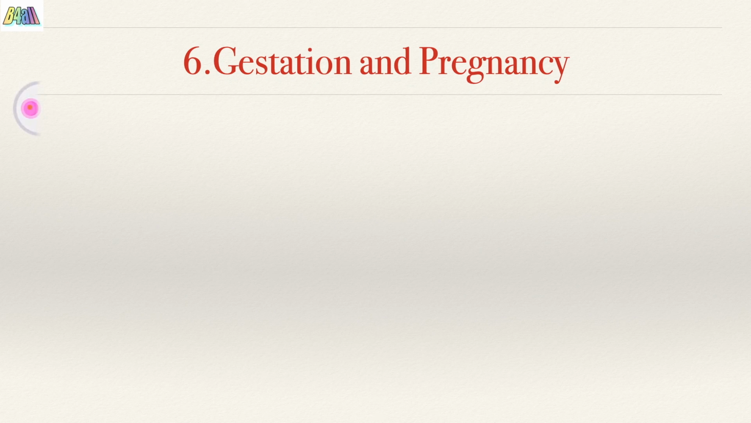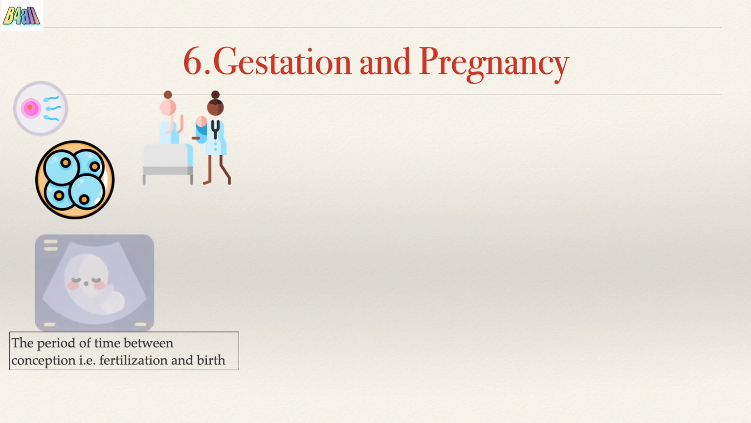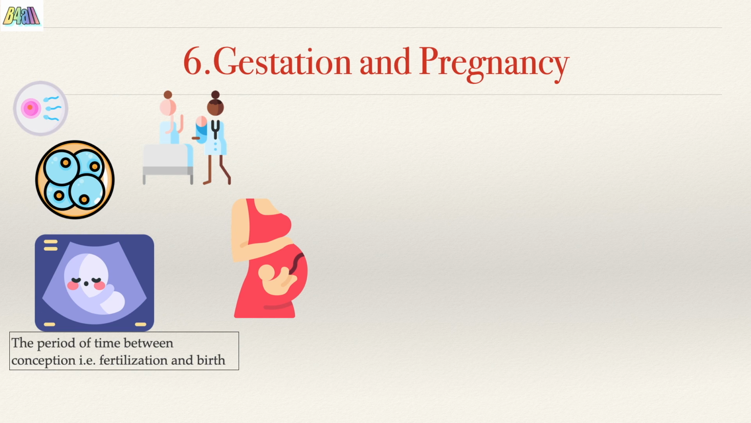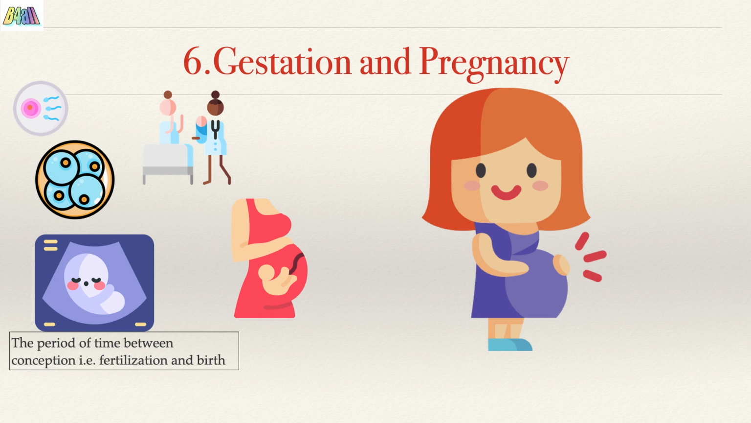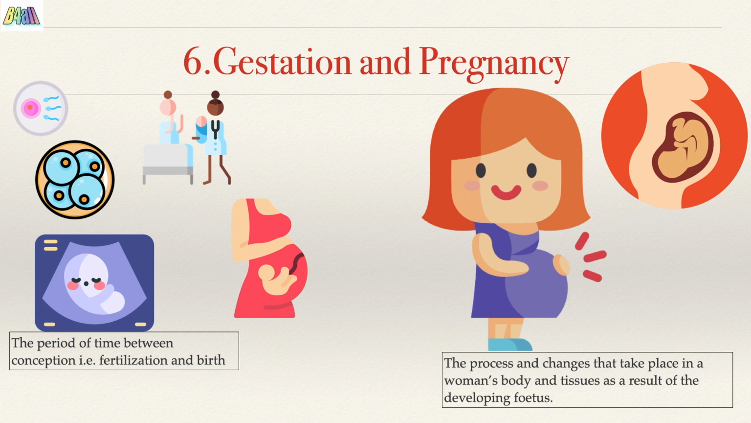Gestation and pregnancy. Gestation is a period of time between conception, that is fertilization, and birth. During this time, the baby grows and develops inside the mother's womb. Gestation means carrying or to carry, whereas pregnancy is the process and series of changes that take place in a woman's body and tissues as a result of the developing fetus. During a pregnancy, there can be one or more gestations occurring simultaneously, for example, in case of twins.